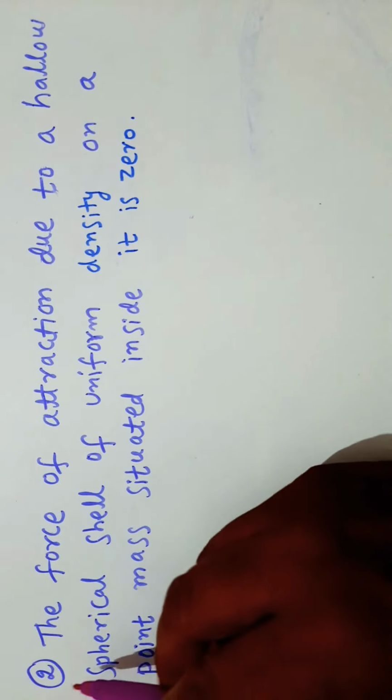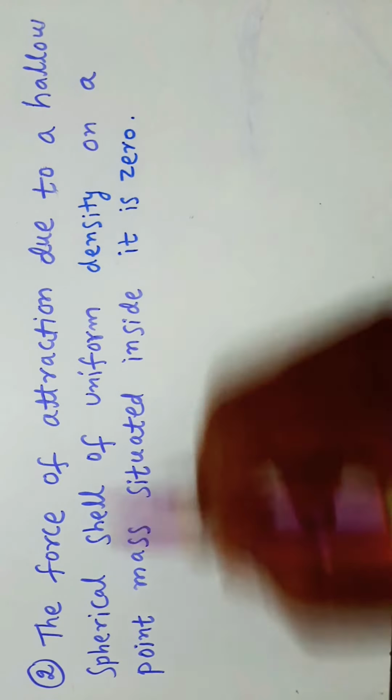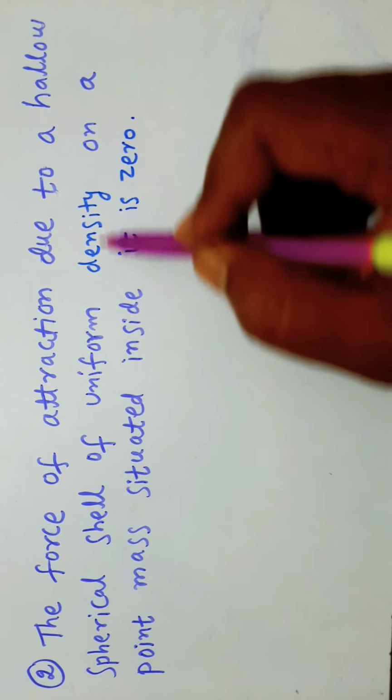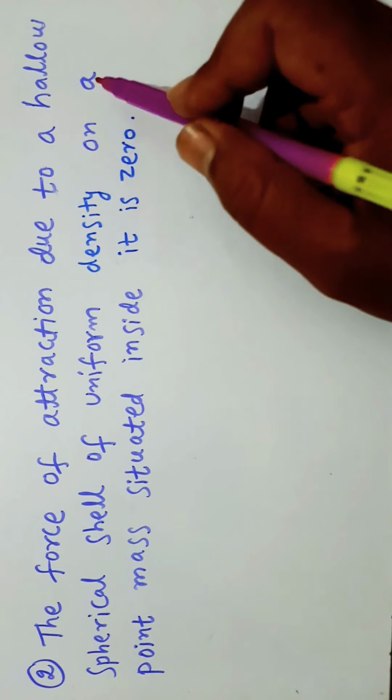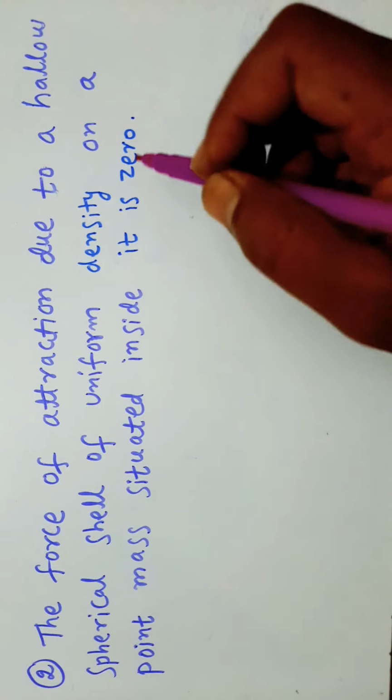Second point: the force of attraction due to a hollow spherical shell of uniform density on a point mass situated inside it is 0.